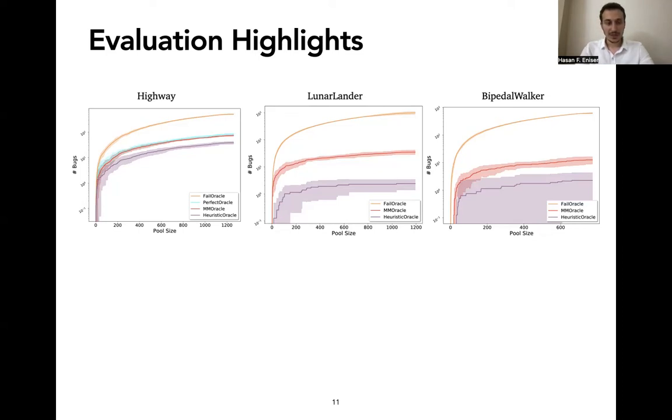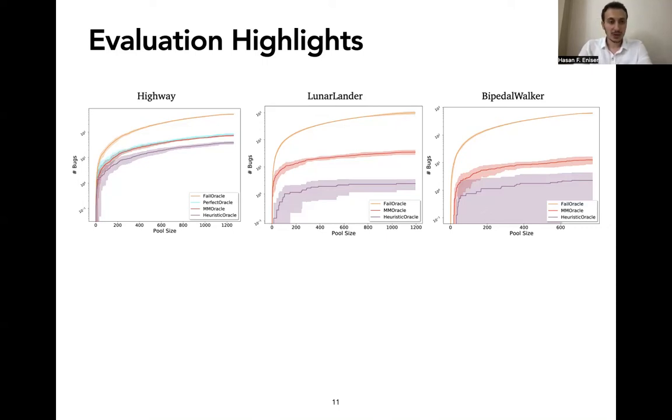The blue line is called the perfect oracle, which we have only for the highway. For lunar lander and bipedal walker, calculating the perfect oracle is not tractable. We show the metamorphic oracle with the red line, and we also developed a heuristic oracle with simple rules, which also represents the closest related work.